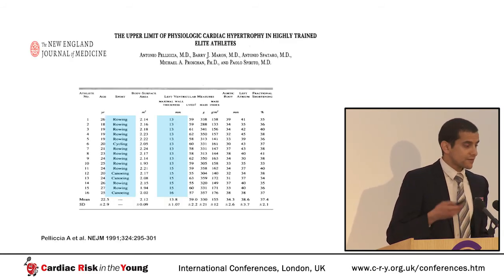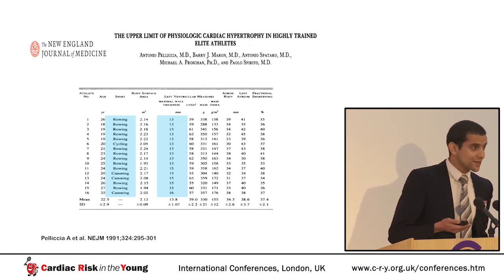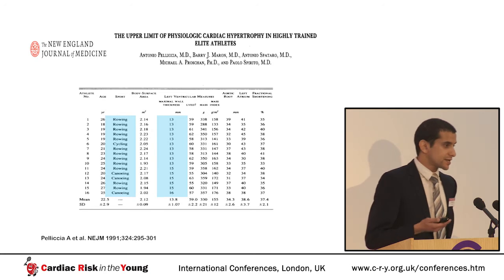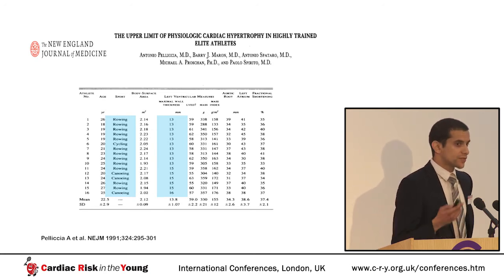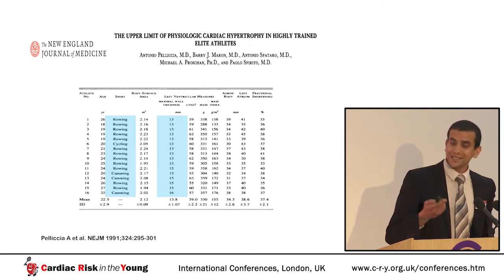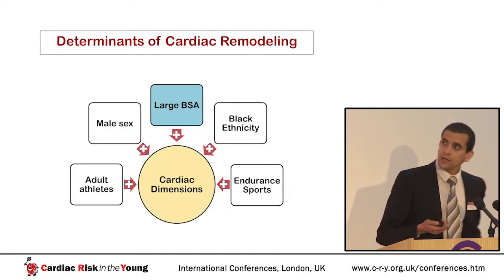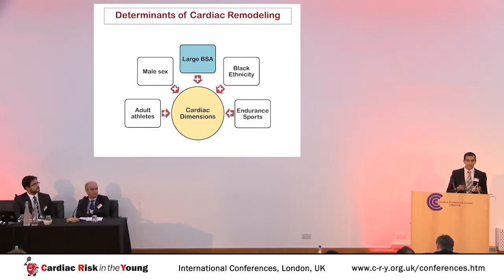Endurance athletes have the largest hearts. Looking back at the work of Pelliccia from 1991, all of the athletes in his study that had LV wall thicknesses of 13 millimeters or more were exclusively rowers, cyclists, or canoeists. I won't go into this one in detail. Suffice to say that almost every study on physiological remodeling of the athlete's heart has shown that bigger athletes have bigger cavity sizes and they have thicker walls, which is intuitive.